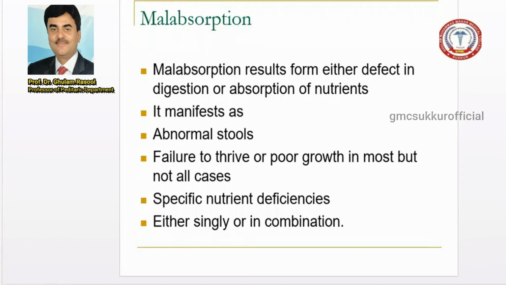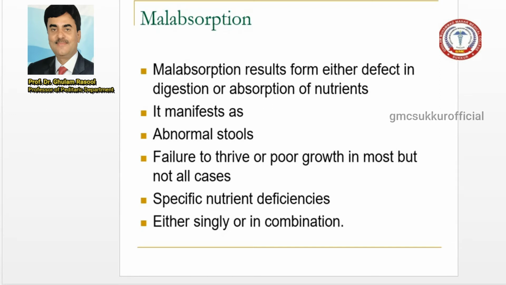What is the clinical presentation? I will go to the next slide. Third, in epidemiology, it was once seen in the tropics, called tropical sprue in other countries.